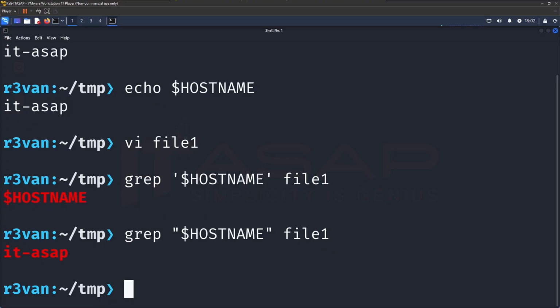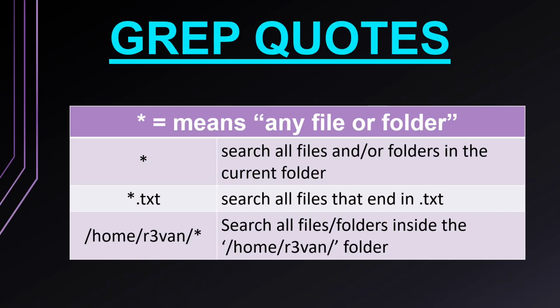Now let's talk about searching all files and folders. The star symbol is our wildcard and means any file or folder. For instance, the star by itself means all files and folders inside of the current folder. The star.txt means search all files ending in .txt. The /home/reven/* option means search all files and folders that are inside the /home/reven folder. Now let's see this in practice.